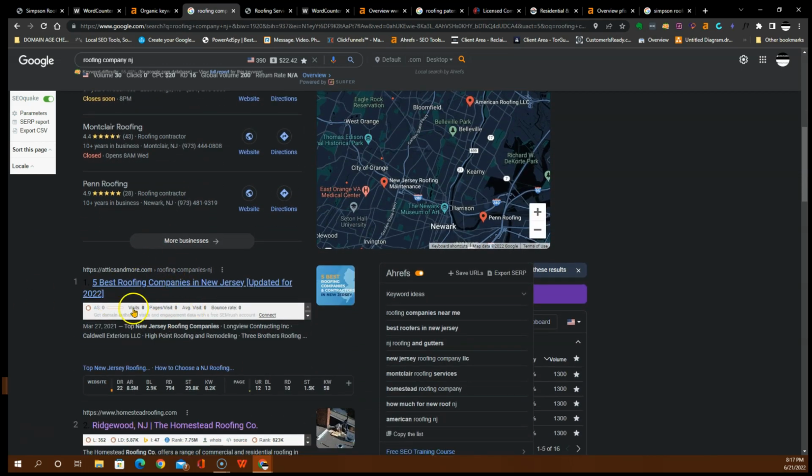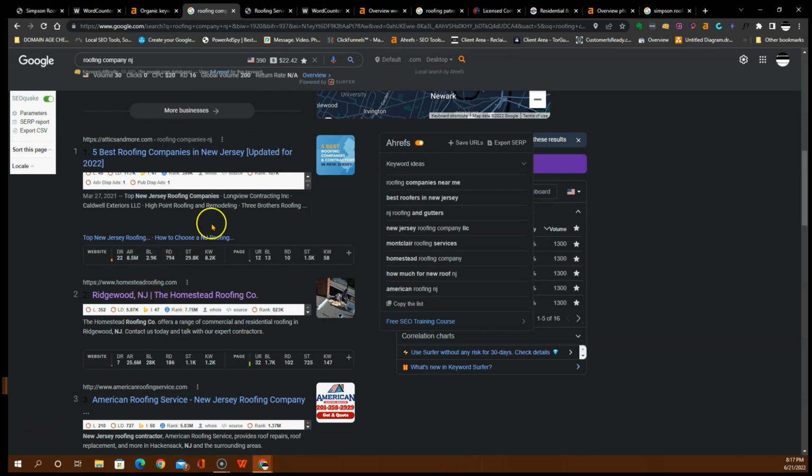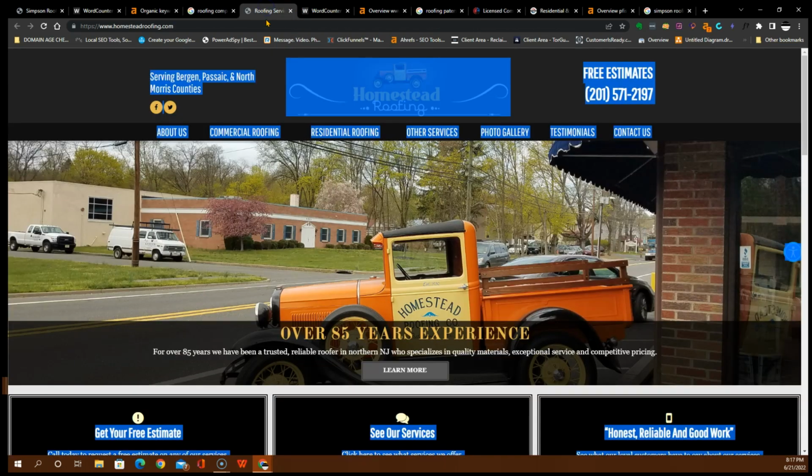So this is the organic section. This is the important section to us, right? This is responsible for a lot of the traffic that comes. As you can see, these guys right here are pretty much in the first position. This is nothing but a directory as well, listing the 5 best roofing companies. So they're just listing roofing companies. But if we pull these guys up, right?